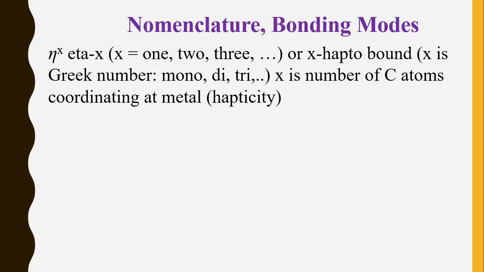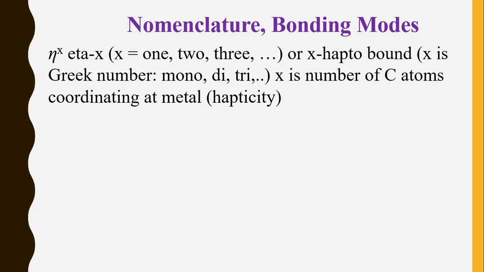It is called hapticity 1. If it is eta 2, then it means that two carbon atoms are in bonding with the metal. If the hapticity is 3, that is eta 3, it means three carbon atoms are in contact with the metal.